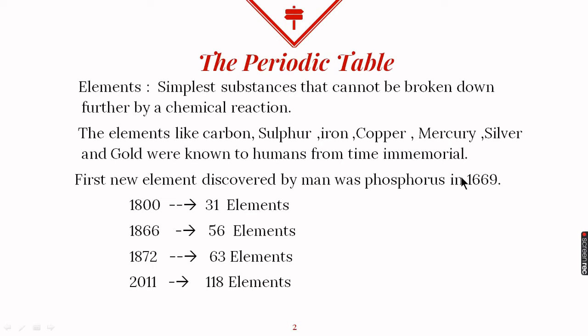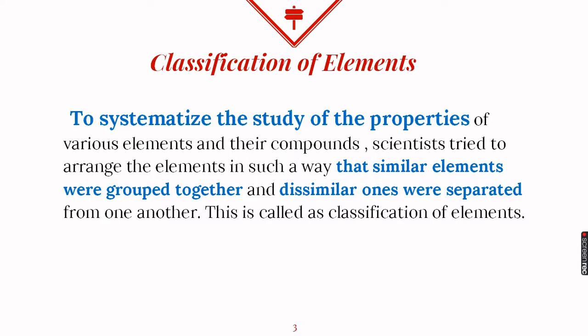The first new element discovered by man which is on record is phosphorus. It was discovered in 1669 and it motivated scientists to discover more and more elements. So the number of elements increased with time. By 2011, 118 elements were discovered, and today, that is 2020, there are still 118 known elements.